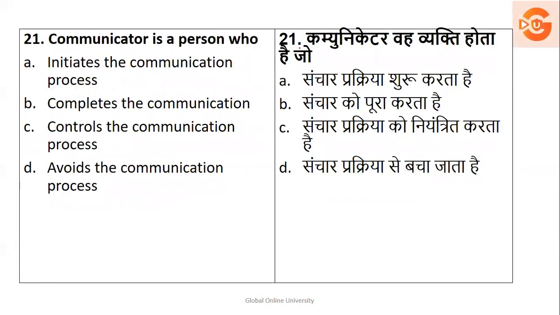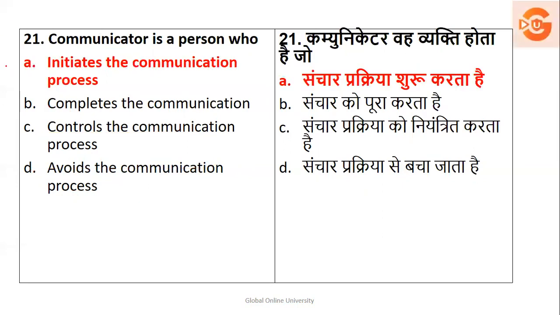Next, 21. A communicator is a person who initiates the process of communication, who completes the communication, who controls the communication process, or avoids the communication process. So, who is the communicator? Avoids will definitely not come. Control will not come. Initiates or completes: if you have the choice between both, your right answer is the one where the communicator initiates the communication process. He starts the communication process.